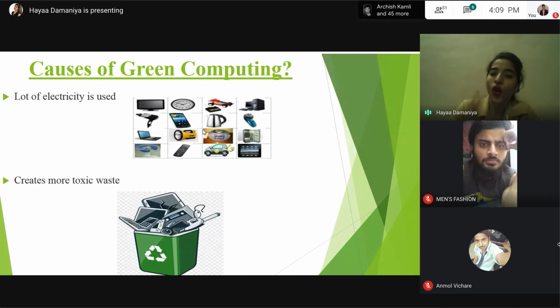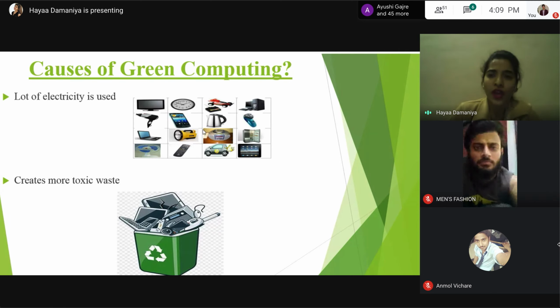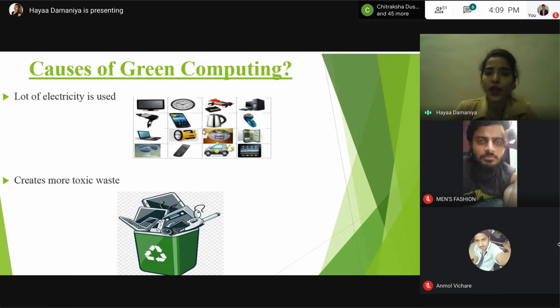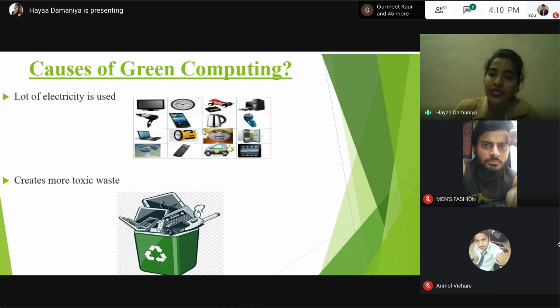Now we don't even think when we are using the electricity, right? For example, when we are in the room, we are habituated to use the light and fans. That's quite obvious. But it has happened many times that when we leave the room, we forget to turn off the light and fans. We think that this is a very basic thing, but in reality, we are actually wasting so much energy. So to reduce this electricity use, we require green computing. So have a habit to switch off your fans and lights when you are not utilizing the room.